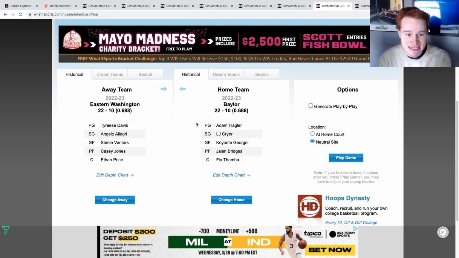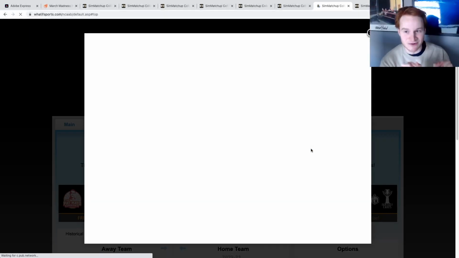All right, so this is Eastern Washington making their tournament debut. They're taking on Baylor University in a 3v14 game. Eastern Washington is subbing in for Montana State. If you guys remember, Eastern Washington was the number 1 seed in their tournament. This team can very easily beat Baylor. Baylor's on upset alert. Let's see.